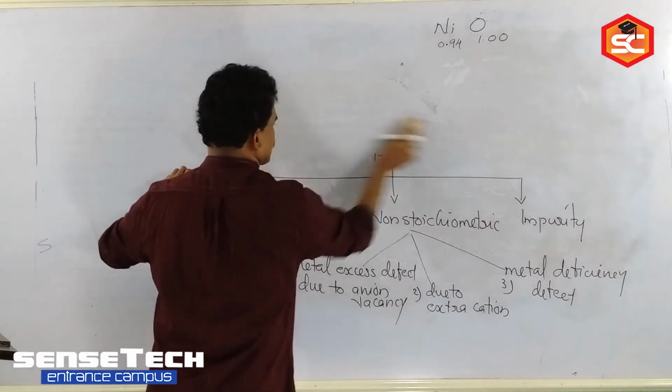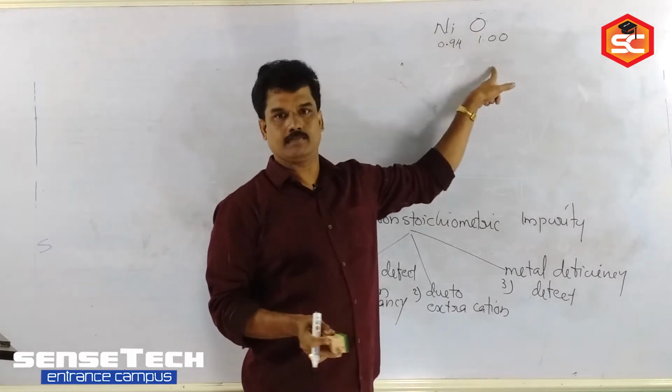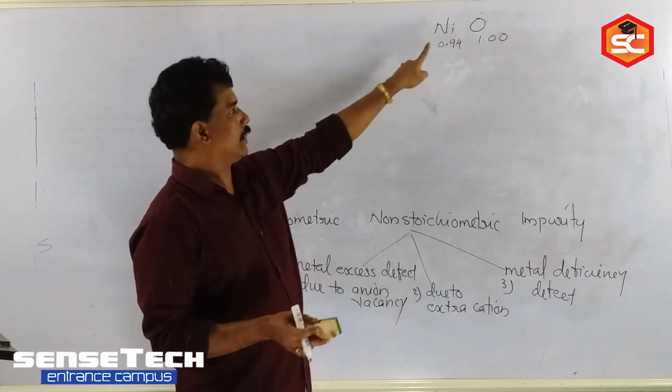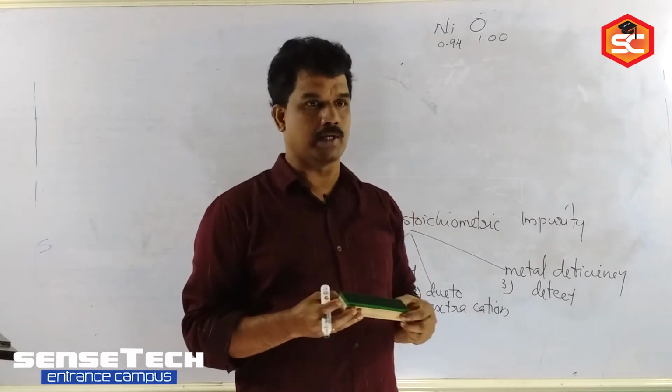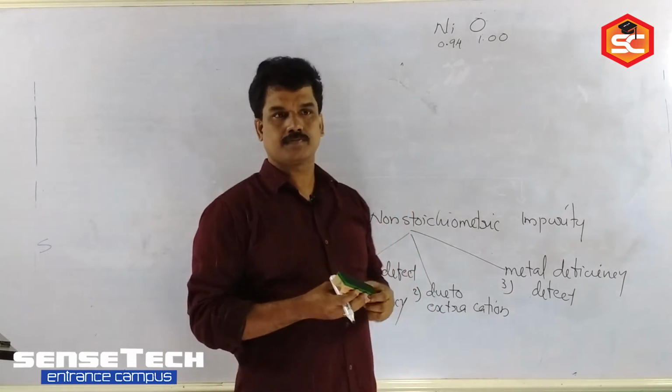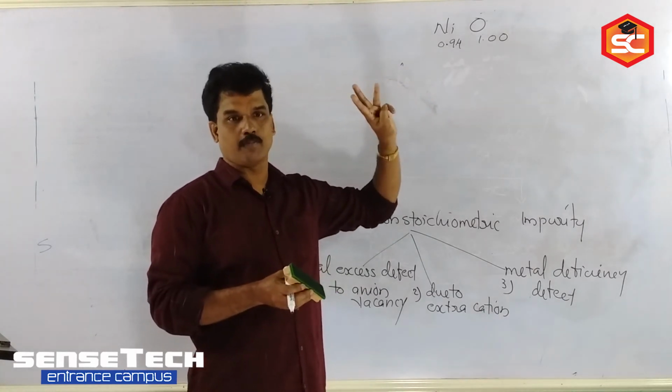Nickel oxide exists like this, Ni0.94 and oxygen 1. Now they are asking what fractions of nickel exist as Ni2+ or Ni3+.